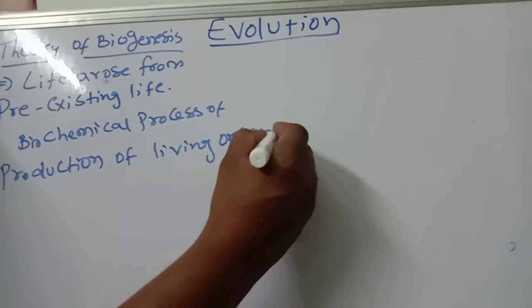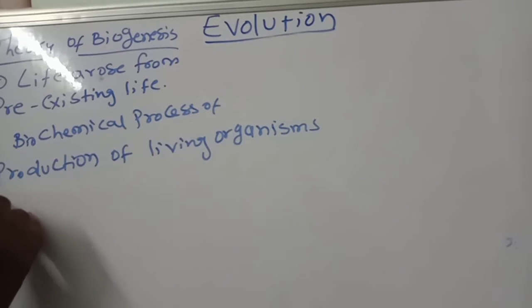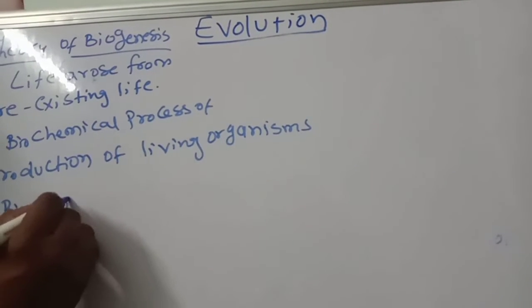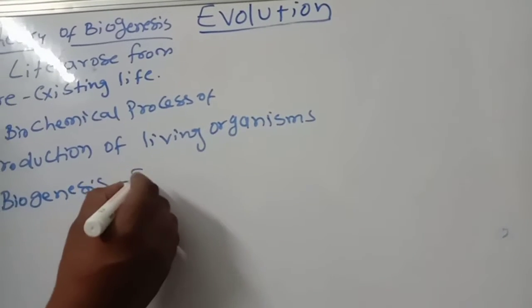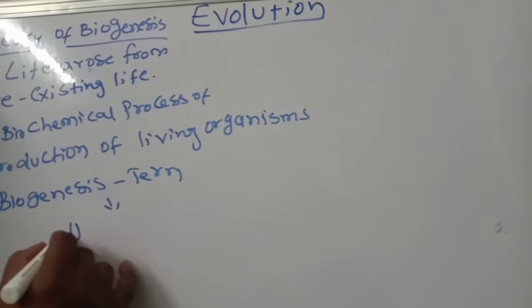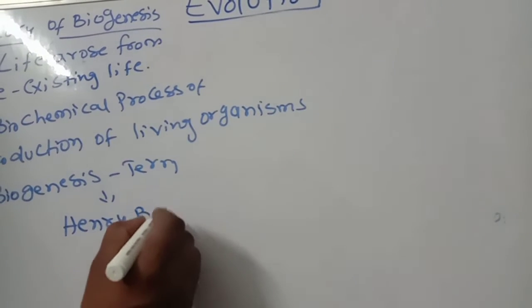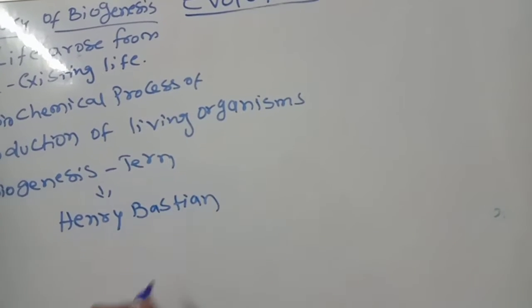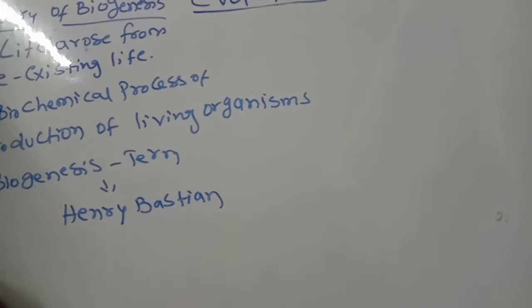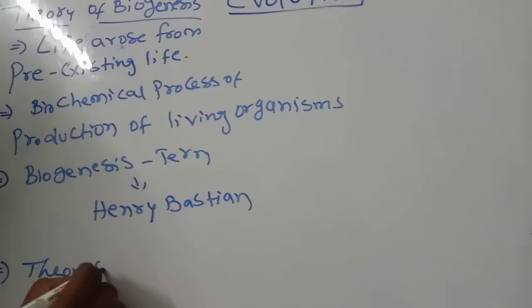Production of which one? Living organisms. This term biogenesis was given by the scientist Henry Bastian, very important.